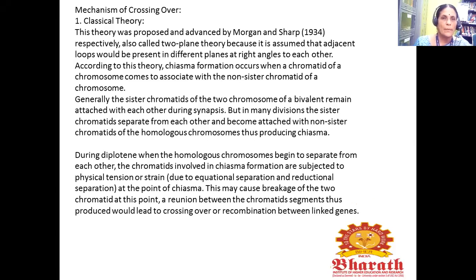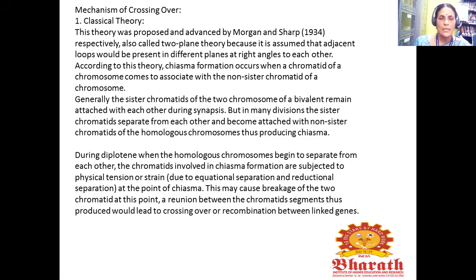So next we see the mechanism of crossing over. First one is the classical theory. This theory was proposed and advanced by Morgan and Sharp 1934 respectively. It is also called the two-plane theory, because it is assumed that the adjacent loops would be present in different planes at right angles to each other.